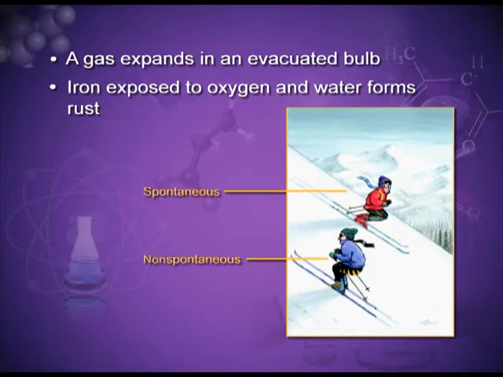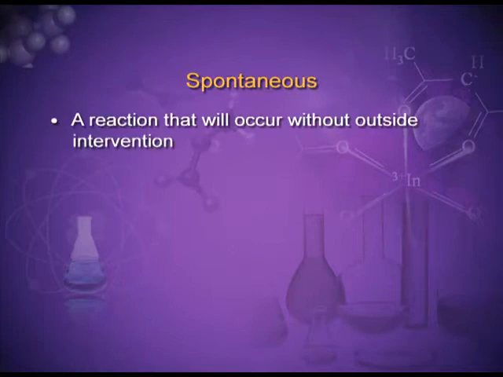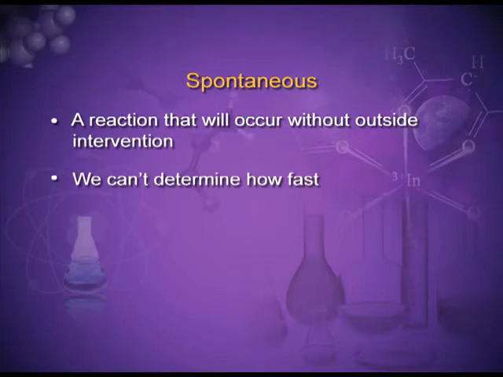All these processes are spontaneous. They have the tendency to take place of their own, and the reverse of all these processes needs an external agency. Spontaneous process: a reaction that will occur without outside intervention, but we cannot determine how fast.